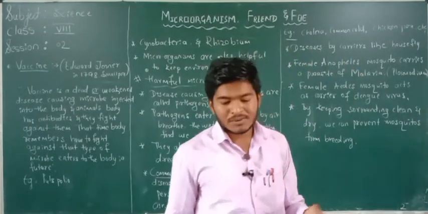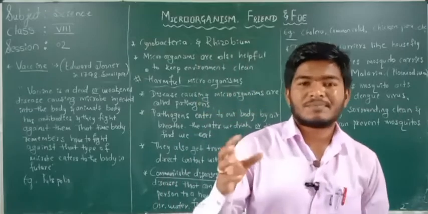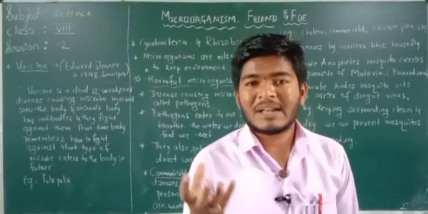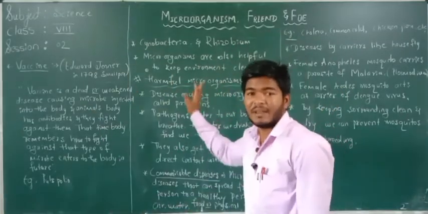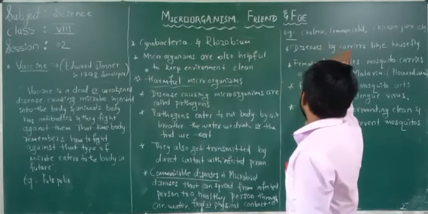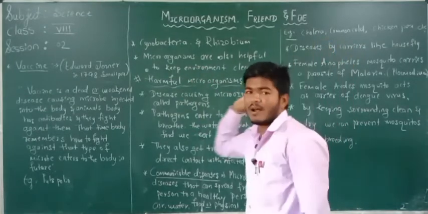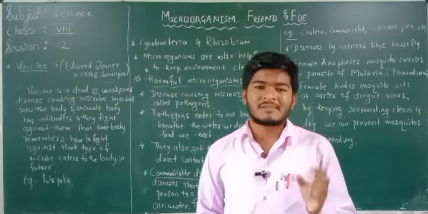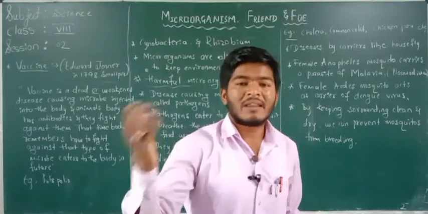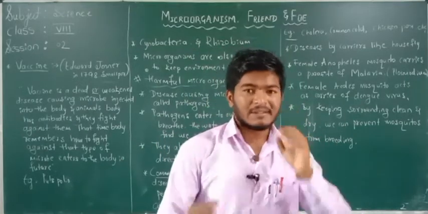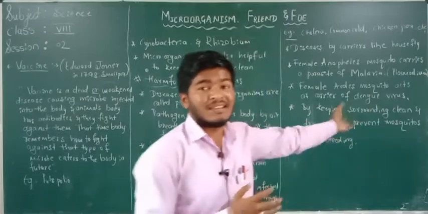Remember, in your school, if your friend is affected by these diseases like cholera, common cold, or chicken pox, the teacher immediately sends him to his home. Why?